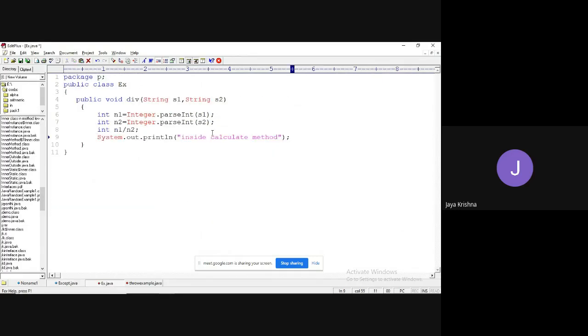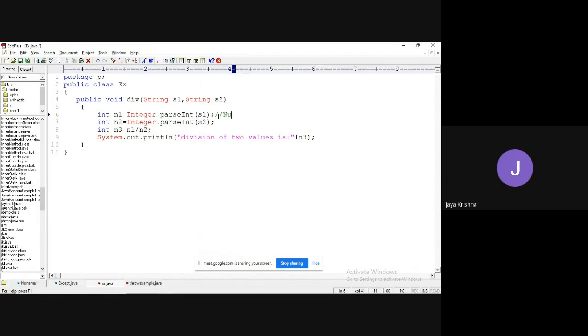Out of println, division of two values is plus. Here, what I can do is store it in another variable like n3 plus n3 plus n3. Okay, fine. Guys, what kind of exceptions can you think of in these two statements?